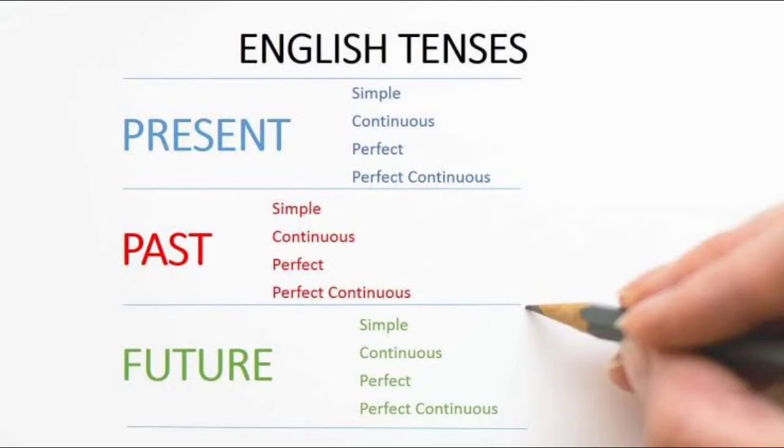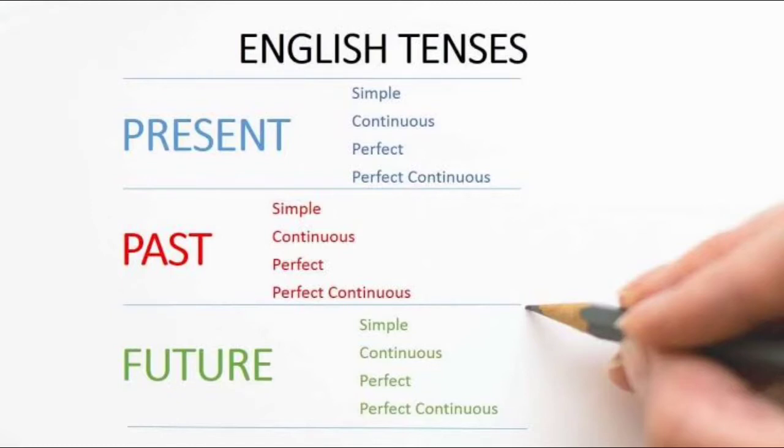Tense is the grandfather. For the grandfather, it has 3 children. First one is present tense, second one is past tense, and third one is future tense. Each parent has its own children with the same name: present simple, present continuous, present perfect, present perfect continuous.